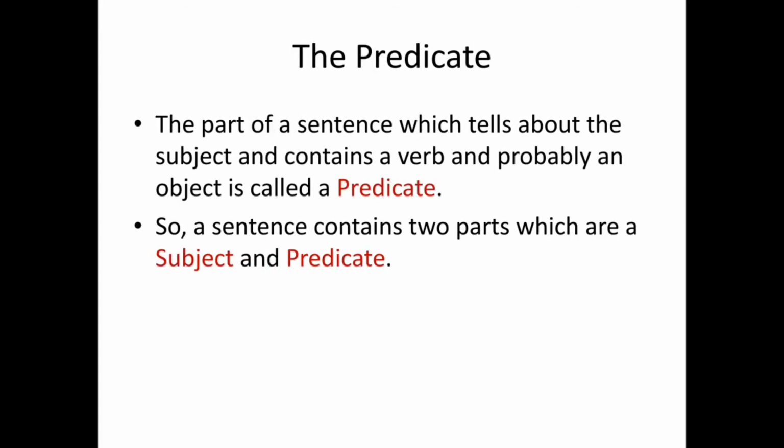The predicate. What is the predicate? The part of a sentence which tells about the subject. One part is speaking about a person or thing, and the second part is speaking about that person or thing, and that contains a verb and probably an object. It is called a predicate. So predicate and subject are the two parts of a sentence. Without these parts, a sentence cannot be formed. So a sentence contains two parts, a subject and a predicate.